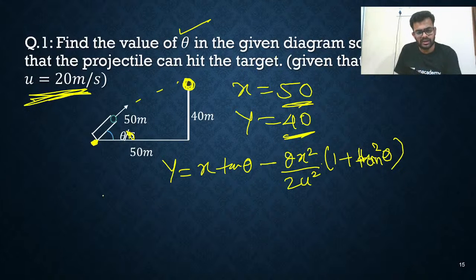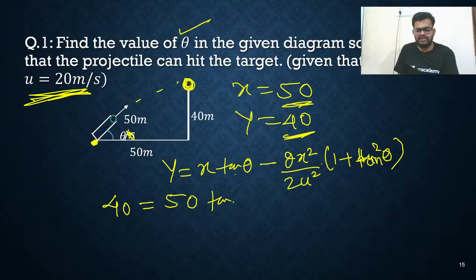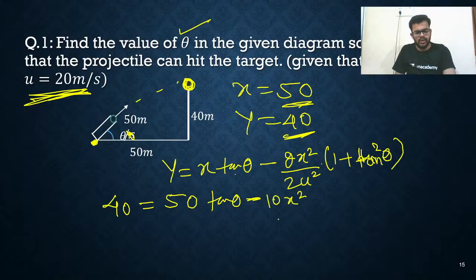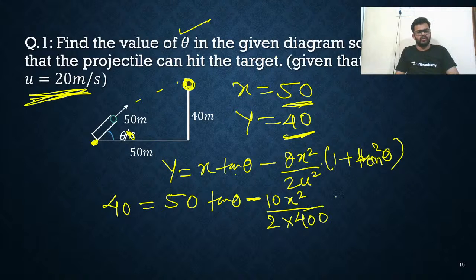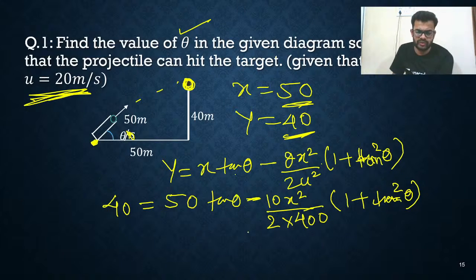The y coordinate 40 is equal to 50 tan theta, I don't know the value of tan theta, minus g x square, so you can write here 10 x square, divided by 2u square, 2 into 400 because 20 square is 400, into 1 plus tan square theta. We just need to simplify this. We don't have any other option, so we'll simplify and get the answer.